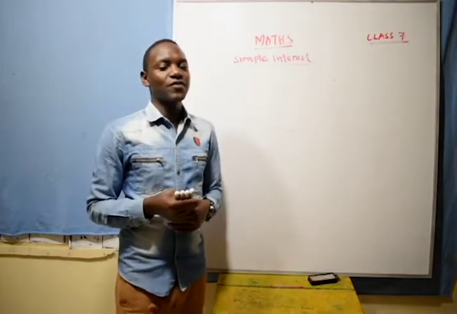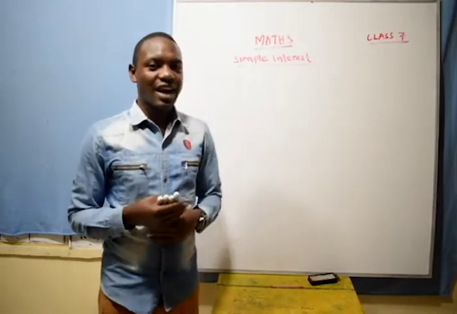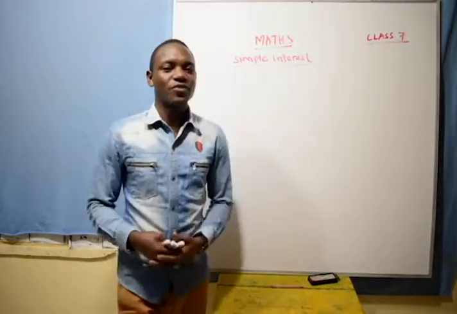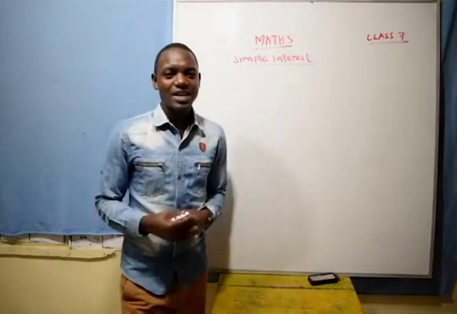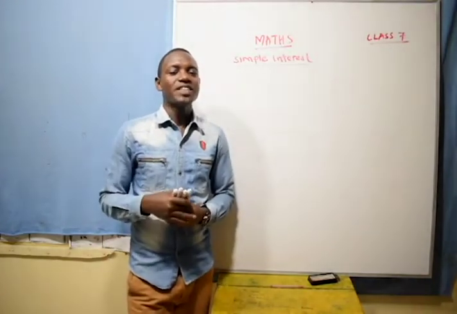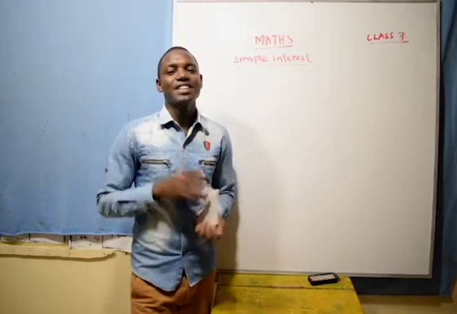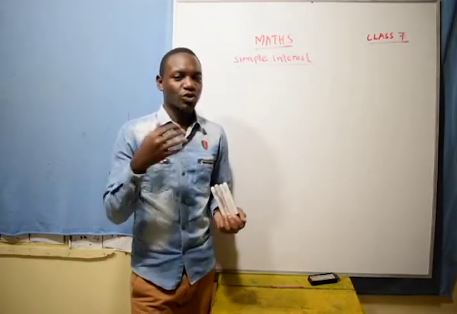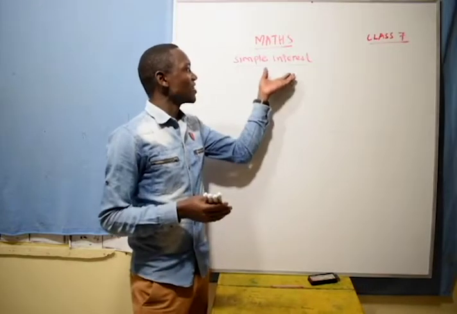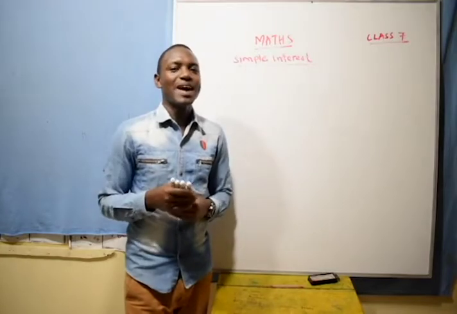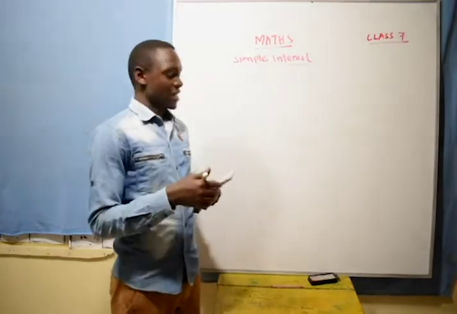For example, you borrow from me 300 shillings, I give you 300, then I tell you, after a certain period of time, I want you to bring back my money with some money extra. For example, if I give you 300, you return 350 shillings. So that 50 shillings is what we call the interest. Interest is money earned on money borrowed or money deposited.